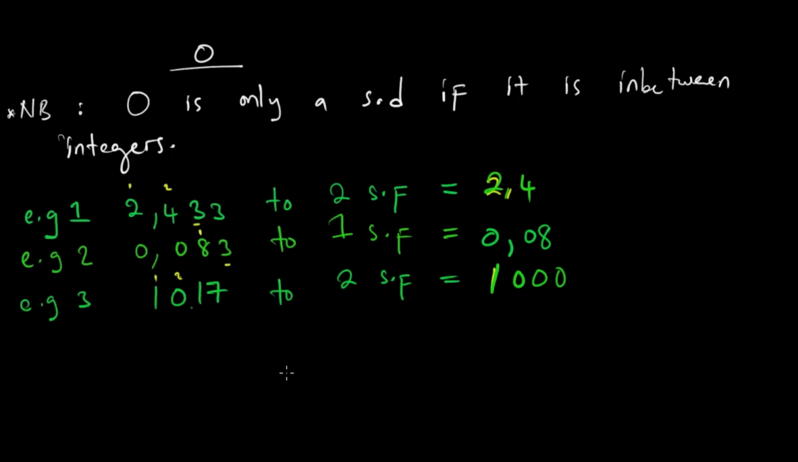Let us now look at the standard form. Looking at the standard form, we should know that there is a generalized form. That generalized form is a times 10 to the power n.